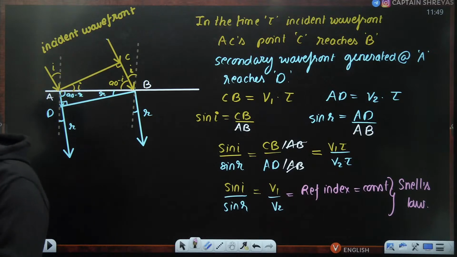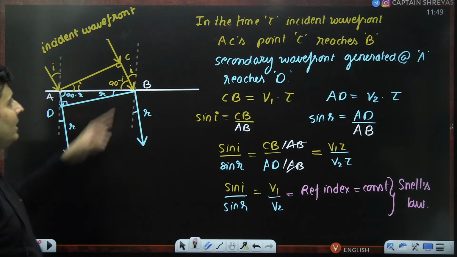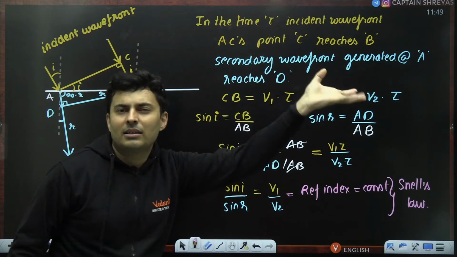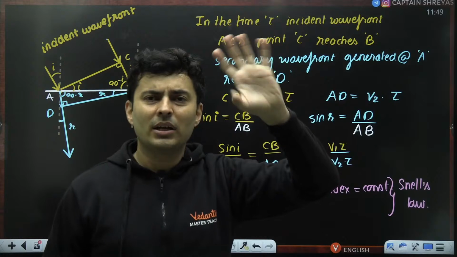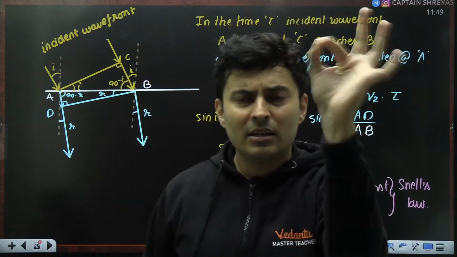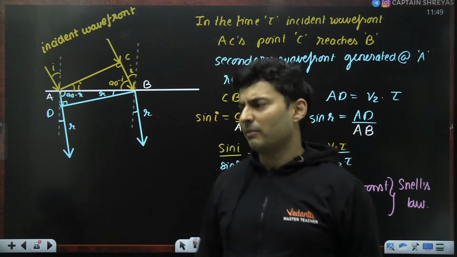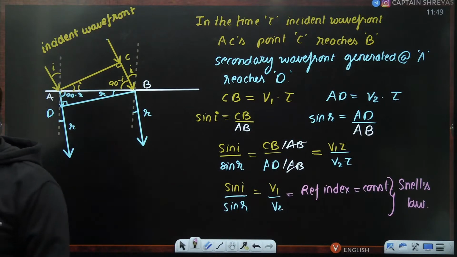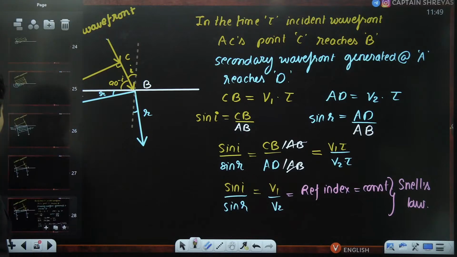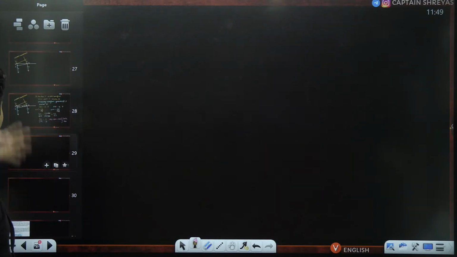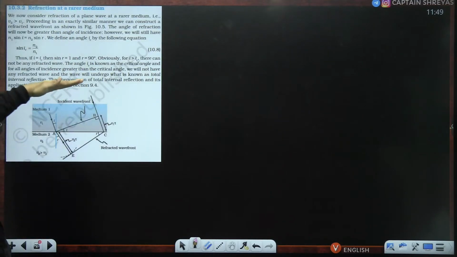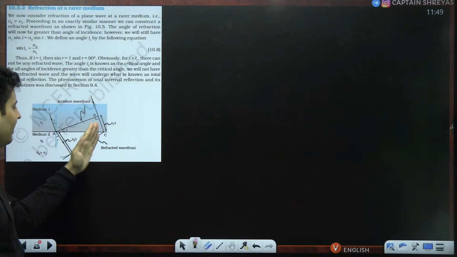Got it? Tau is nothing but the time. In the time tau, I can take T, T1, T0, capital T, tau, whatever, some symbol for time. 5 seconds, 3 seconds, 100 seconds, 1 minute, 2 hours, 0.1 millisecond, anything. Cool. Now the same analysis is also done for dense to rare over here. Instead of bending towards, it will bend away, it will speed up.